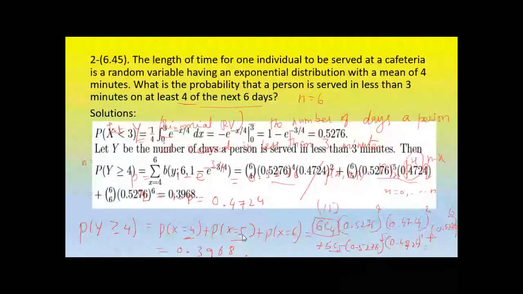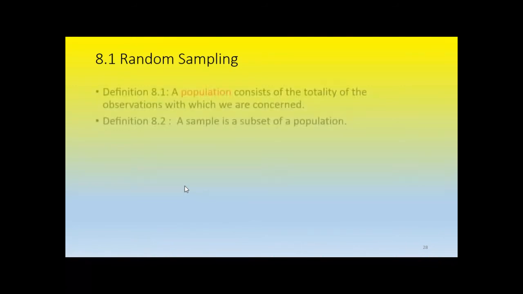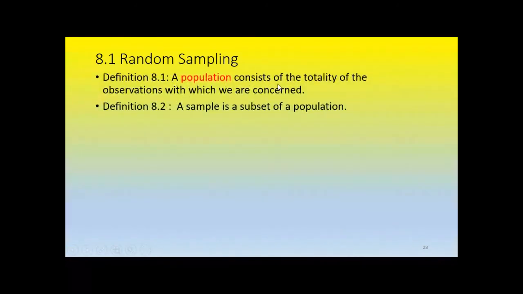Next, random sampling. We have seen this kind of sampling in the introduction of this course, isn't it? But we repeat some of them. A population consists of the totality of the observations with which we are concerned. Definition: a sample is a subset of a population. What they mean we have already discussed.